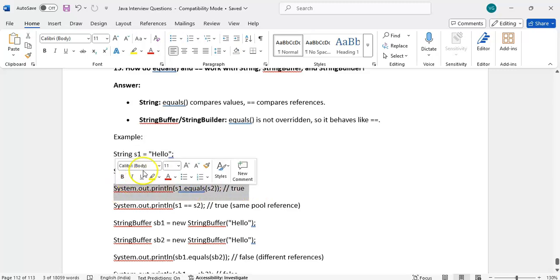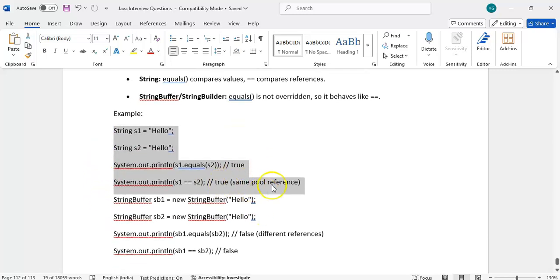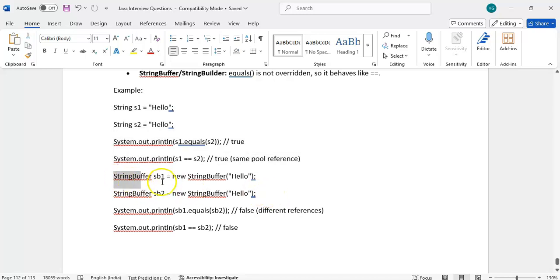Suppose s1 and s2 are strings. Equals means if both contents are the same, it will return true. If we create s1 and s2, what will happen? It will create both in the string constant pool, and both s1 and s2 point to the same address. If you use double equal to, it will give true because of the same memory address. If you create with new, what will happen? Obviously if you use the new operator, it will create a separate memory.